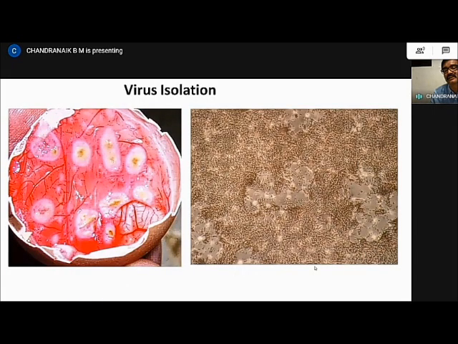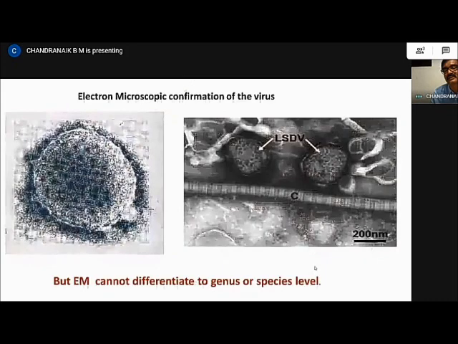The other method is virus isolation. This is the gold standard method which will ultimately confirm the presence of the virus, where we can adapt the virus on the chorioallantoic membrane of embryonated chicken eggs that you can see in the figure. The other figure on the right side is the cytopathic effect produced by the LSD virus in lamb testis cells, where the virus can be easily adapted to grow.